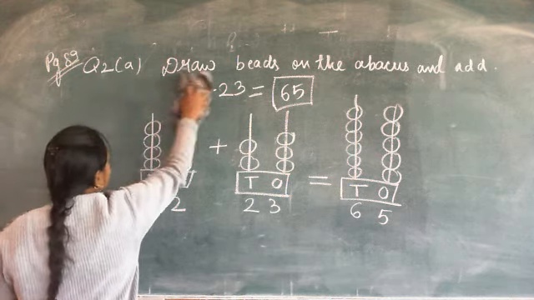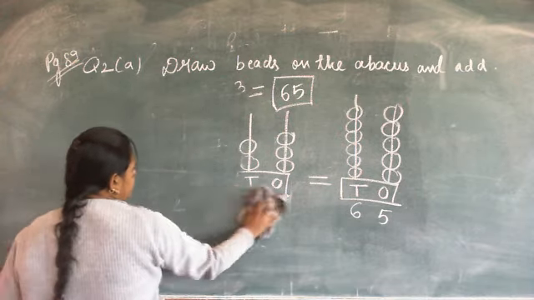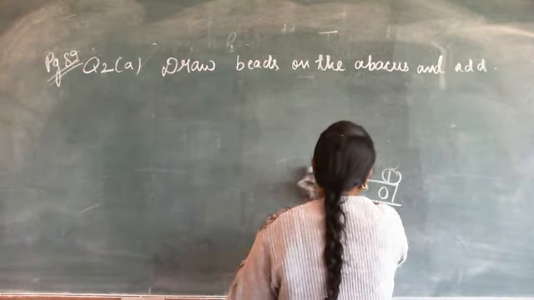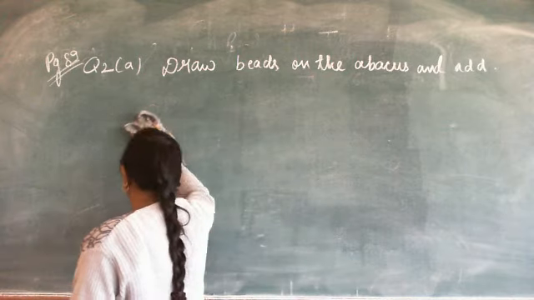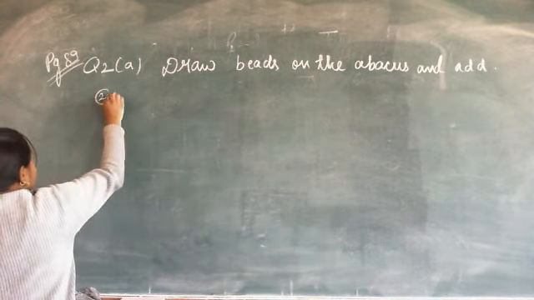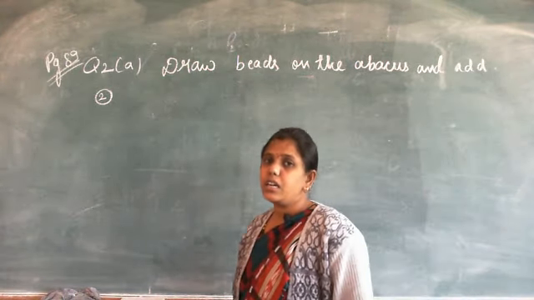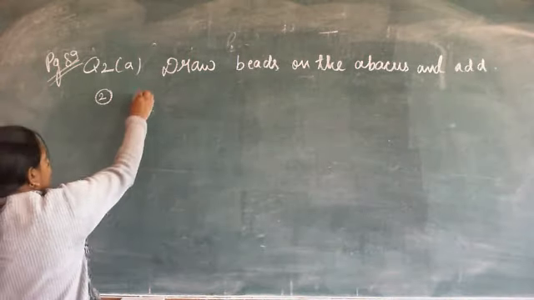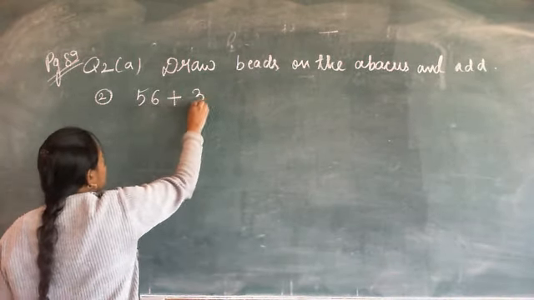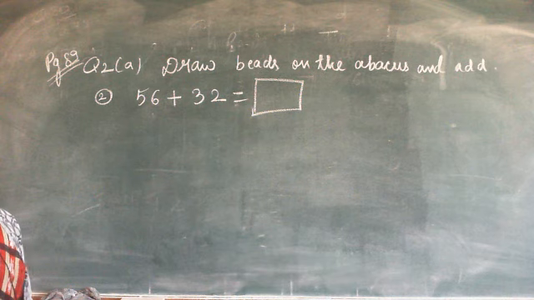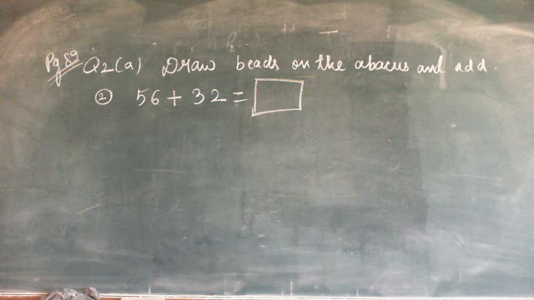Write 2. 56 plus 32, right? 56 plus 32 is equals to. Okay, first write the question. 56 plus 32 is equals to.